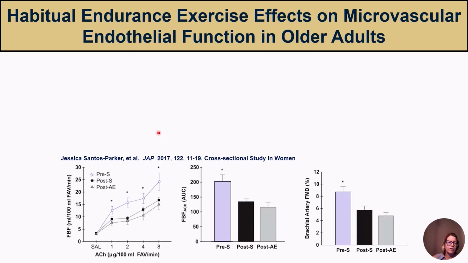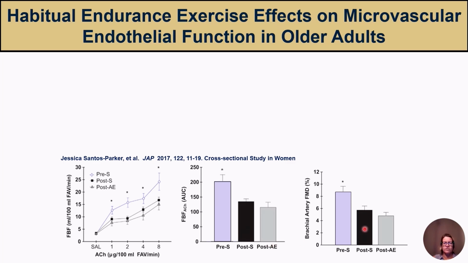Dr. Jessica Santos Parker investigated the effects of regular endurance exercise on the forearm blood flow response to acetylcholine in groups of postmenopausal women. They compared the forearm blood flow response to acetylcholine in premenopausal women who were sedentary, a group of postmenopausal women who were sedentary, and a group of postmenopausal women that were endurance trained. The postmenopausal women had reduced forearm blood flow response to acetylcholine compared to premenopausal women. However, there is no difference between the postmenopausal groups. This is better demonstrated here, looking at the area under the curve.